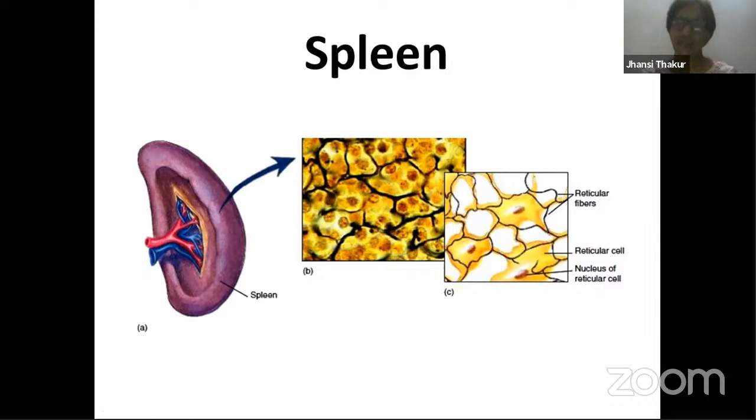Liver and spleen are the places where blood is produced initially during the embryonic stage, fetal stage, or immediately after birth. So spleen and liver are considered the cradle of RBCs and at the same time the graveyard of RBCs. Why do we say cradle? Because blood is produced over there initially. Later on we call them graveyard because degradation of RBCs takes place in these organs. So this is the liver, very important. Spleen, very important organ, and this does the work of filtration. Filtering of blood takes place over here.